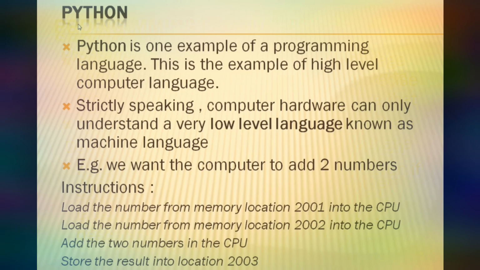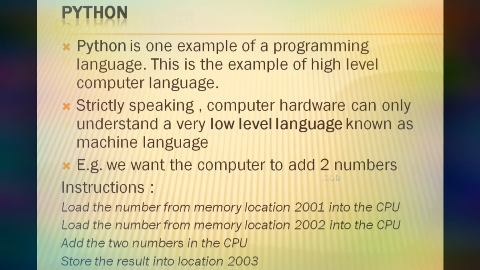What is Python? Python is one example of a programming language. This is an example of a high-level computer language. Strictly speaking, computer hardware can only understand a very low-level language known as machine language.